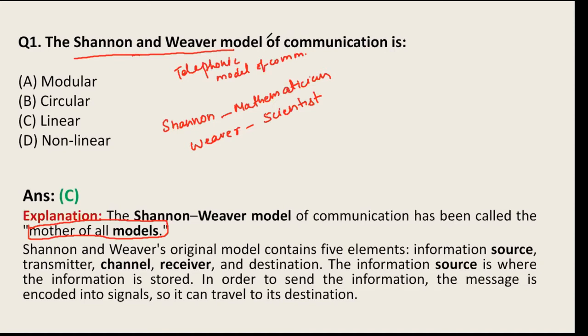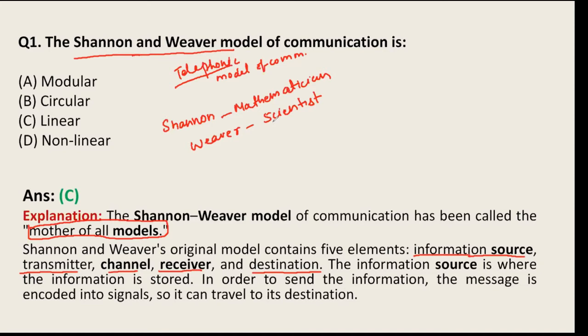Actually, the Shannon-Weaver original model contains 5 elements: information source, transmitter, channel, receiver, and destination. So why does it have 5 elements? Because this model was actually based on telephonic communication, to improve the telephonic conversation.